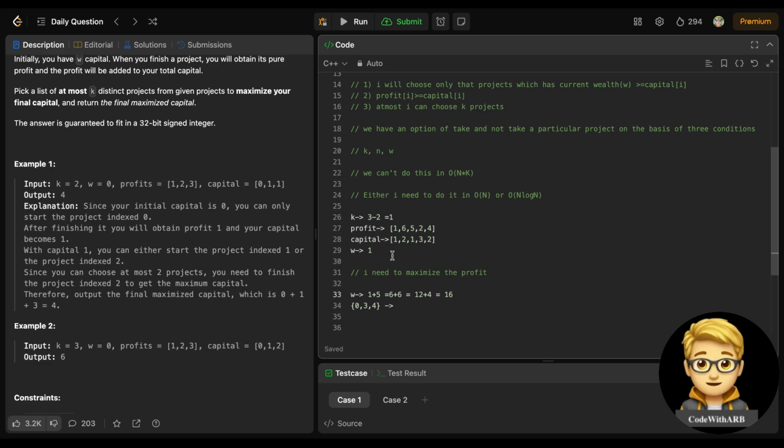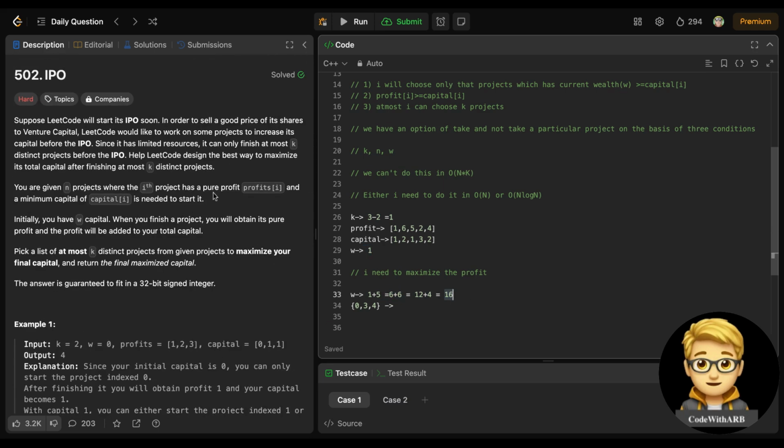And if you see, randomly, with w 1 I can take 5, then it becomes 2, then I can take 6, and 6 plus 2 is 8. So 8 plus 4... no sorry, 6, 5 and 4, which is 6 plus 4 is 10, 10 plus 5 is 15, 15 plus 1 is 16. So the maximum profit I can take is 16, right? Because here it is given that I will take pure profits, with the minimum capital needed to start it, which means I don't need to spend it, and this is how the answer 16 will come.